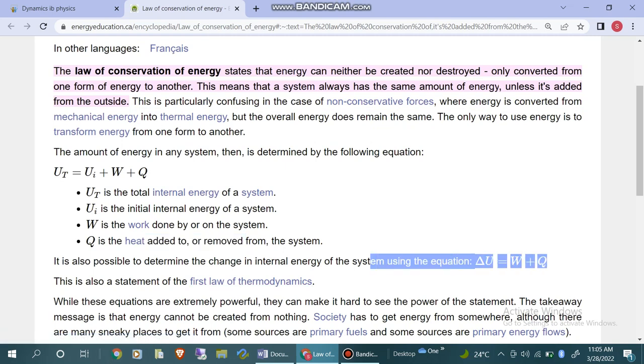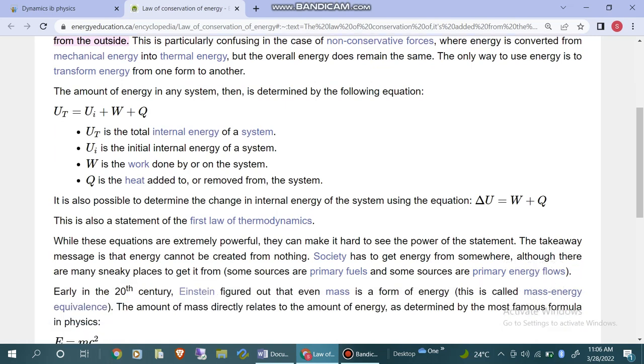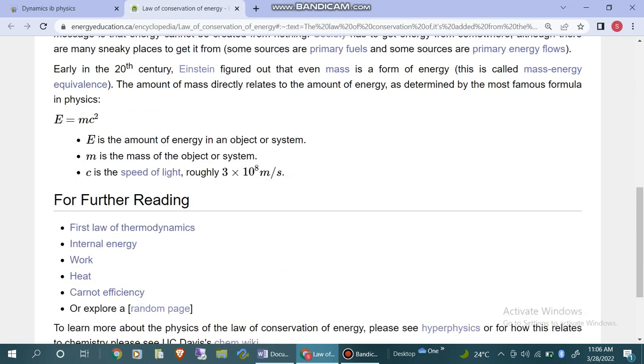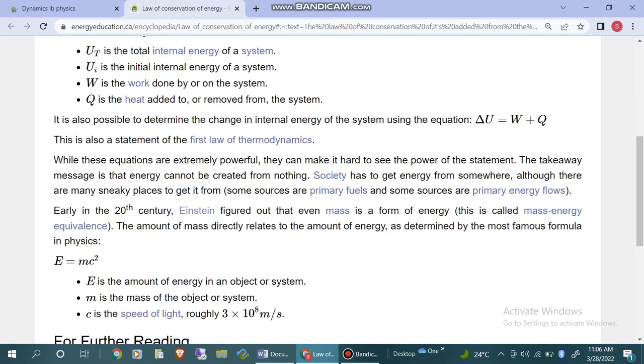It is possible to determine the change in internal energy of the system. Delta U is equal to W plus Q. This is also called the first law of thermodynamics.